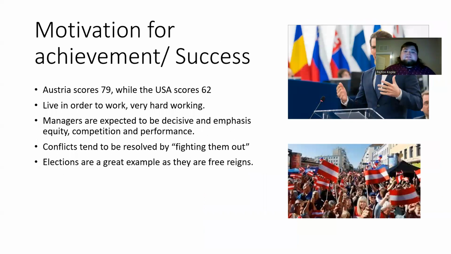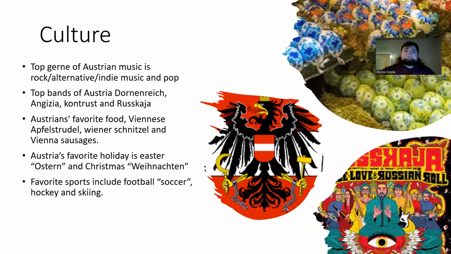Motivation for achievement and success. Austria scores 79 and the US scores 62. They live in order to work and enjoy working very hard. Managers are expected to be decisive and emphasize equity, competition, and performance. Conflicts tend to be resolved by fighting them out. Elections are a great example as they are free reigns.